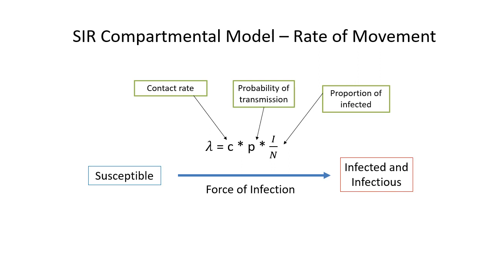And if we add the exposed compartment here, then force of infection is the rate at which individuals move from the susceptible compartment to the exposed compartment. The rate at which individuals move from the exposed compartment to the infected and infectious compartment is the inverse of the latent period, or 1 over latent period.